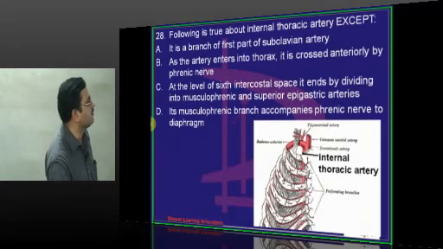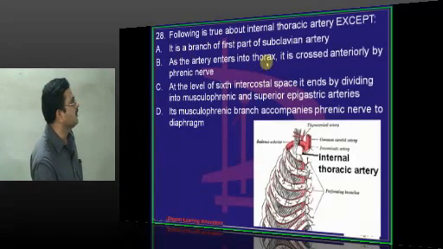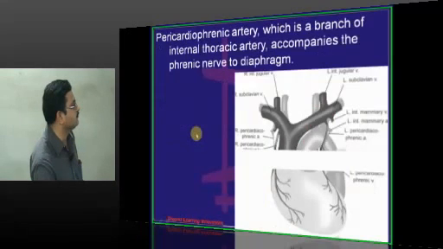It is a branch of first part of subclavian artery. It is entering into the thorax. It is crossed anteriorly by the phrenic nerve, and at the level of 6th intercostal space, it is dividing into musculophrenic and superior epigastric. Its musculophrenic branch is not accompanying the phrenic nerve.